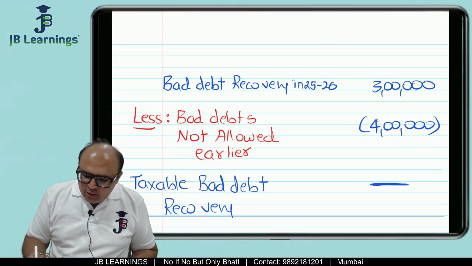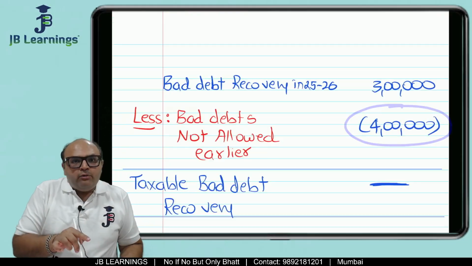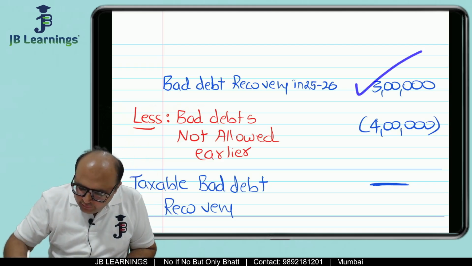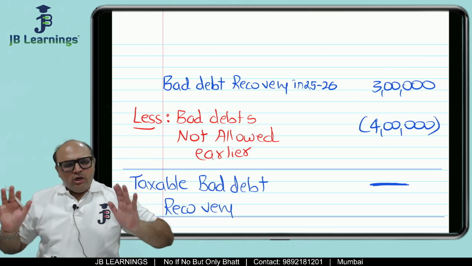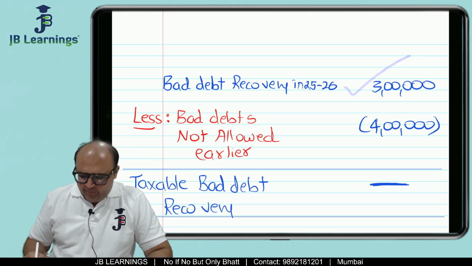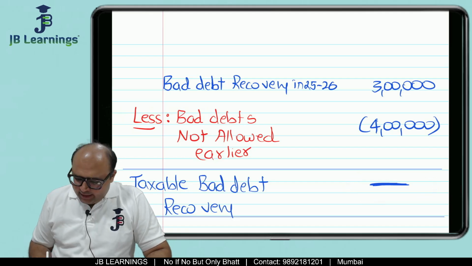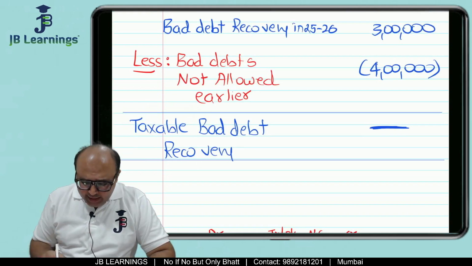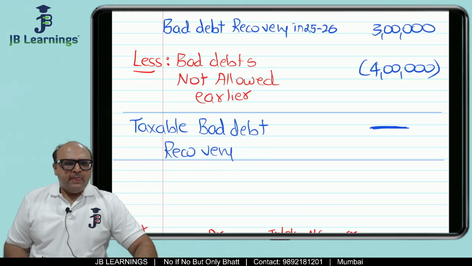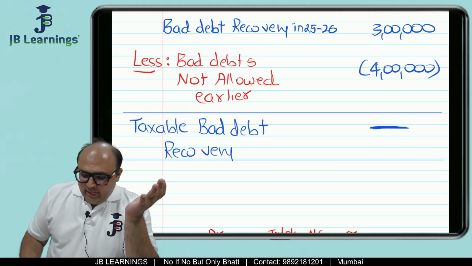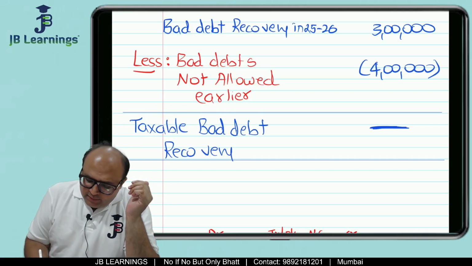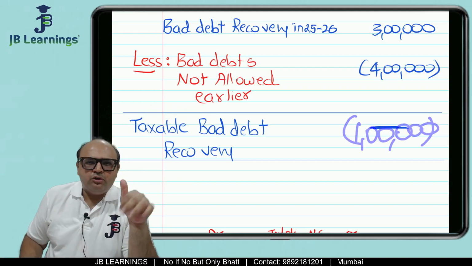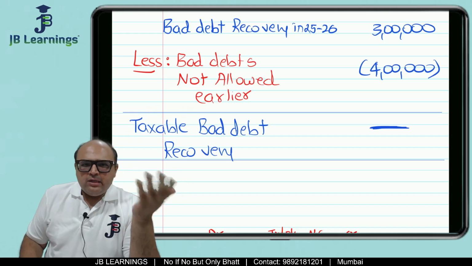So over here 4 lakh was not allowed earlier, it means it was already taxed in the past. Now you have recovered only 3 lakh. So if you have recovered only 3 lakh, this is a negative amount. Negative amount means there is no taxable recovery in the current year. Now friends, in final CA, sometimes if there is a negative amount, it is treated as bad debts which was not claimed earlier and it is allowed as a reduction.